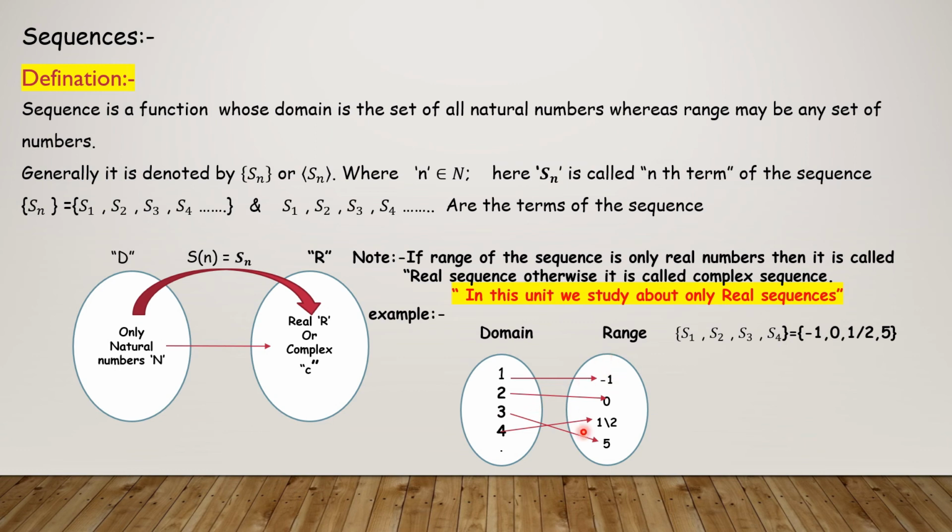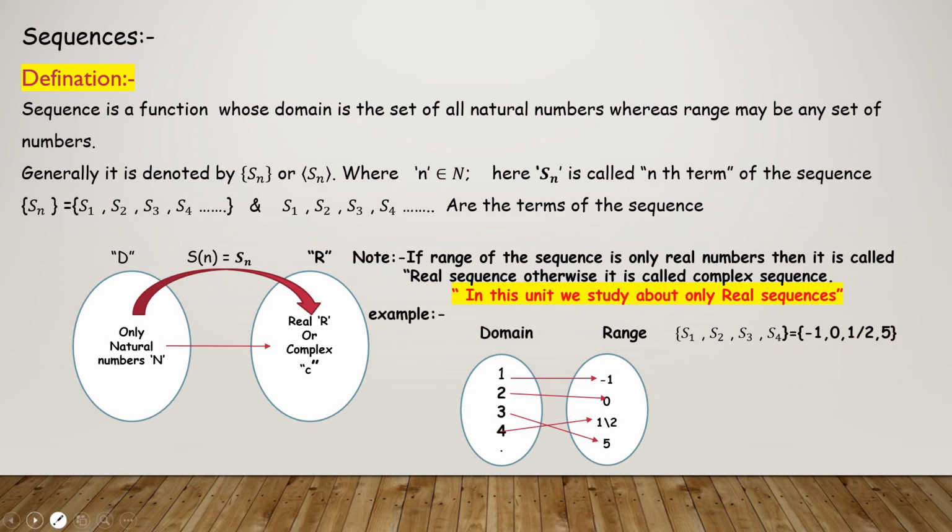Next, the range I have taken like this: one is negative, one is 0, one is rational, another one is a positive natural number. So mapped like this: 1 with -1, 2 with 0, 3 with 5, 4 with 1 by 2. This is the domain, this is the range. The domain is natural numbers and the range is also purely real numbers. Therefore, this is a real sequence.